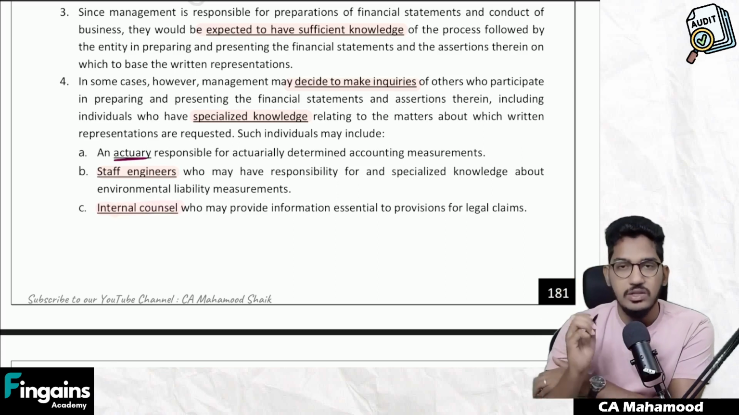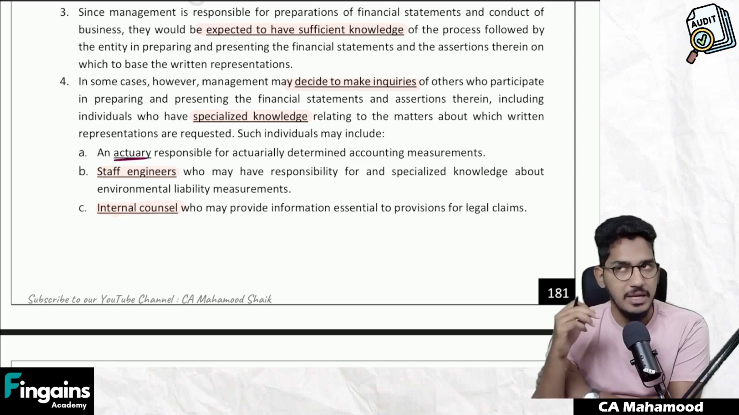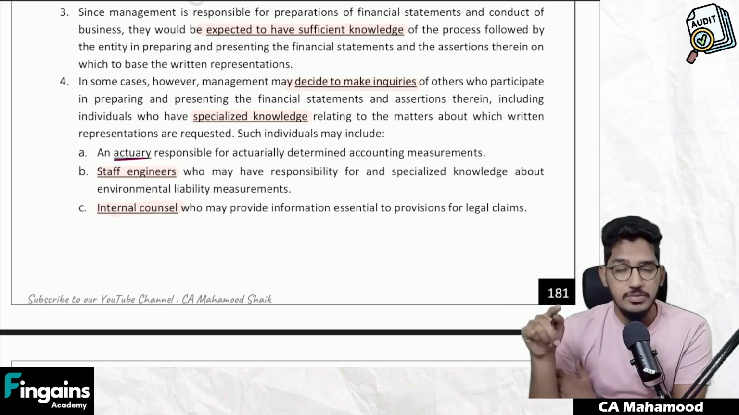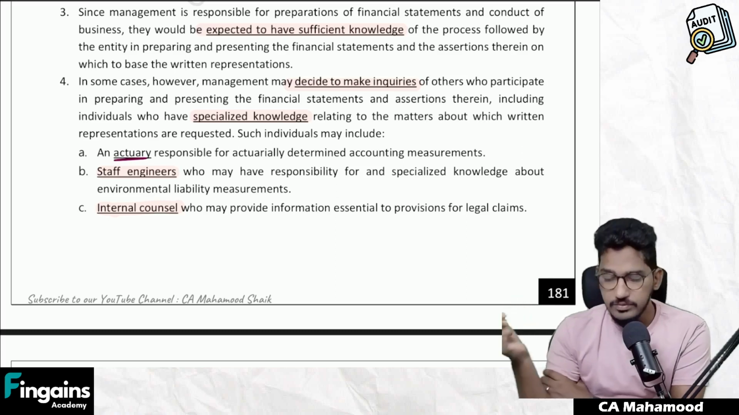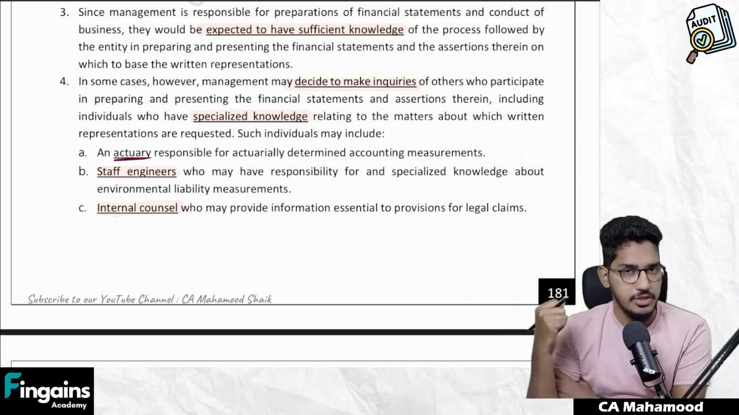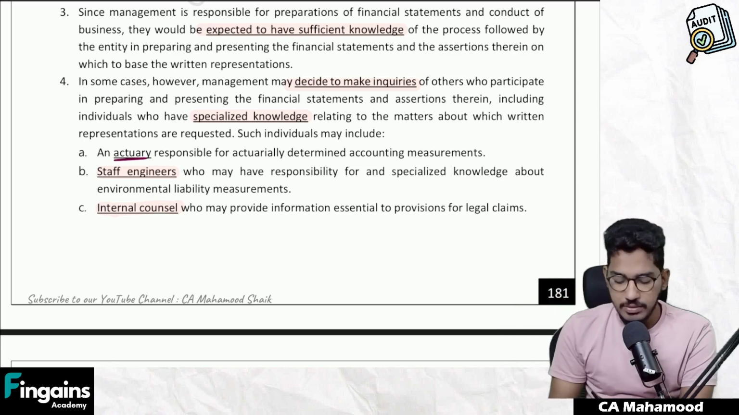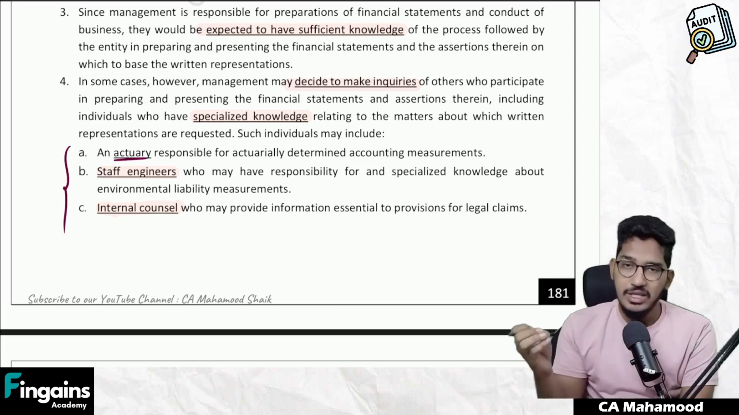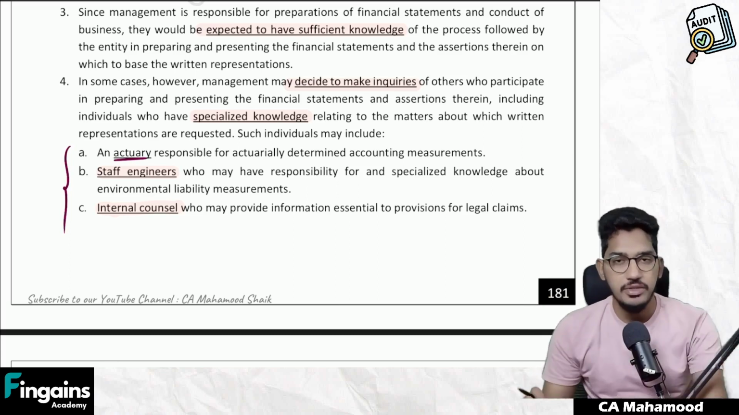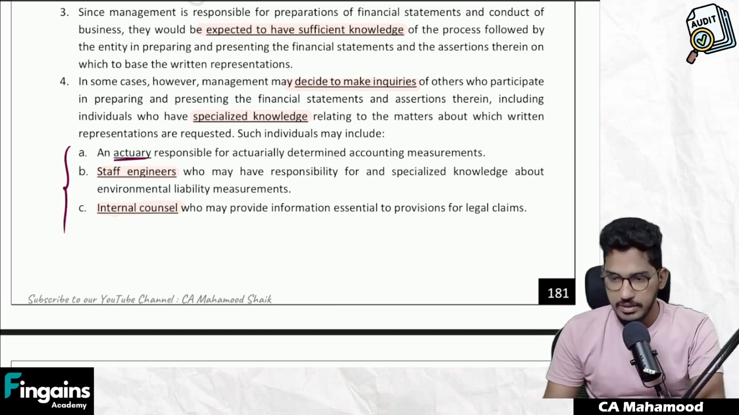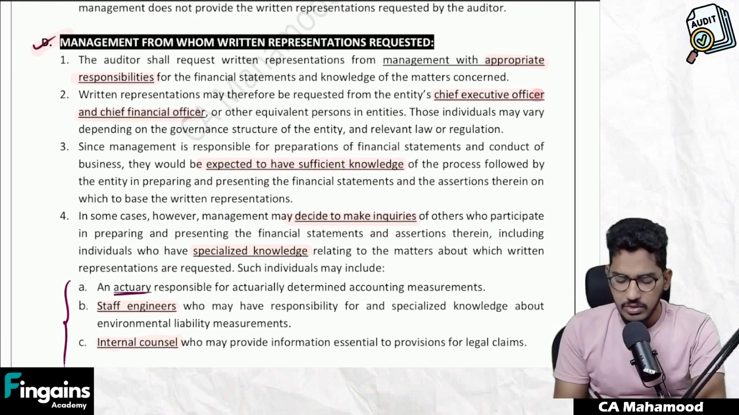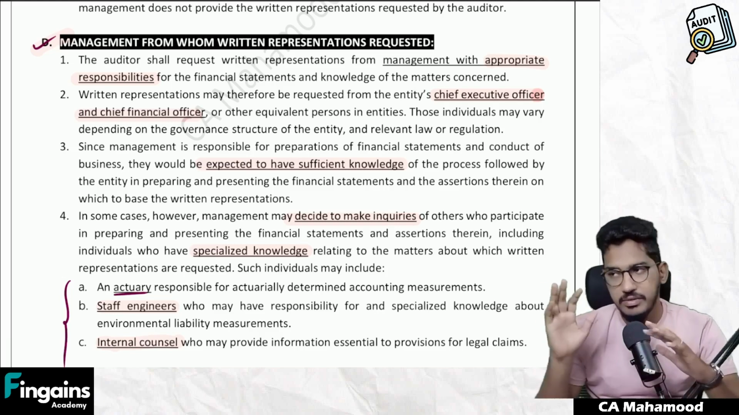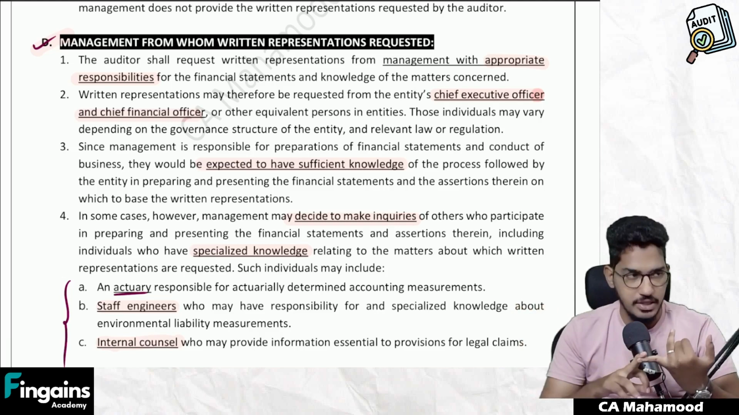Similarly, it could be internal counsel, in-house legal counsel. I'm asking confirmation regarding litigation. Management doesn't have complete information. Legal counsel has. What will management do? Go to the legal counsel, get the required information, then provide the confirmation to the auditor. So they are just giving you a few examples of people with specialized knowledge from whom management can inquire, get the information, then provide the written confirmations to the auditor. Clear everybody? Able to understand? So this paragraph might look lengthy, but the concept is very simple. If I have to summarize it, the auditor will generally get the written representation from that part of the management who are involved in the preparation and presentation of financial statements.